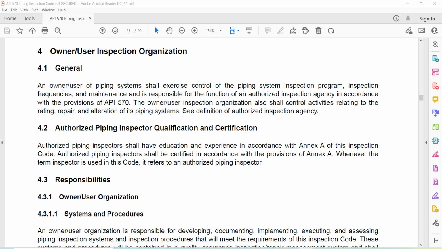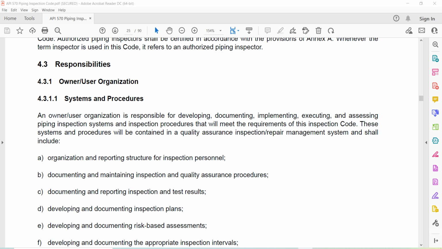4.2. Authorized piping inspector qualification and certification. Authorized piping inspectors shall have education and experience in accordance with Annex A of this inspection code. Authorized piping inspectors shall be certified in accordance with the provisions of Annex A. Whenever the term inspector is used in this code, it refers to an authorized piping inspector. 4.3. Responsibilities. 4.3.1. Owner-user organization.